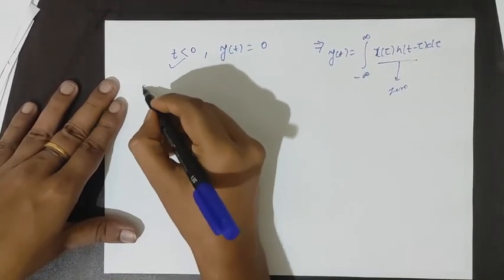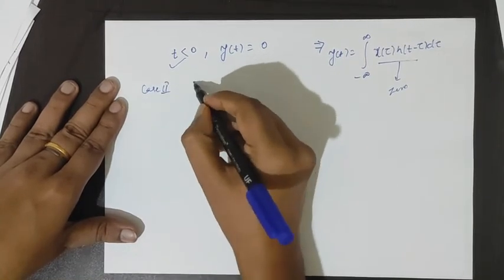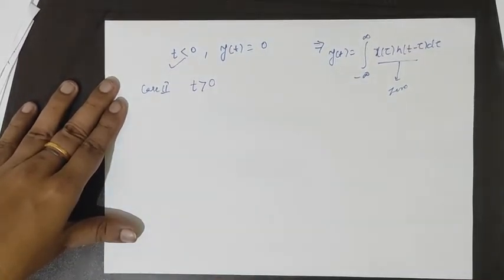But let's take case 2, for t greater than 0.